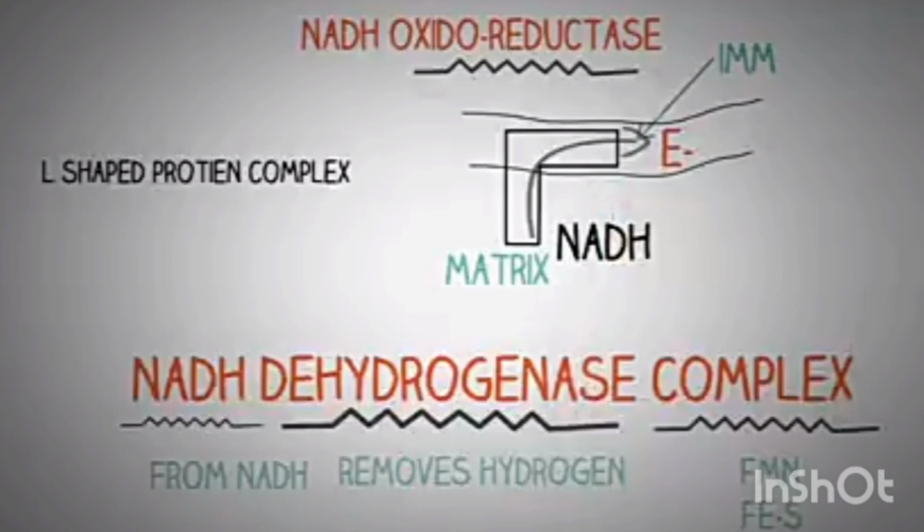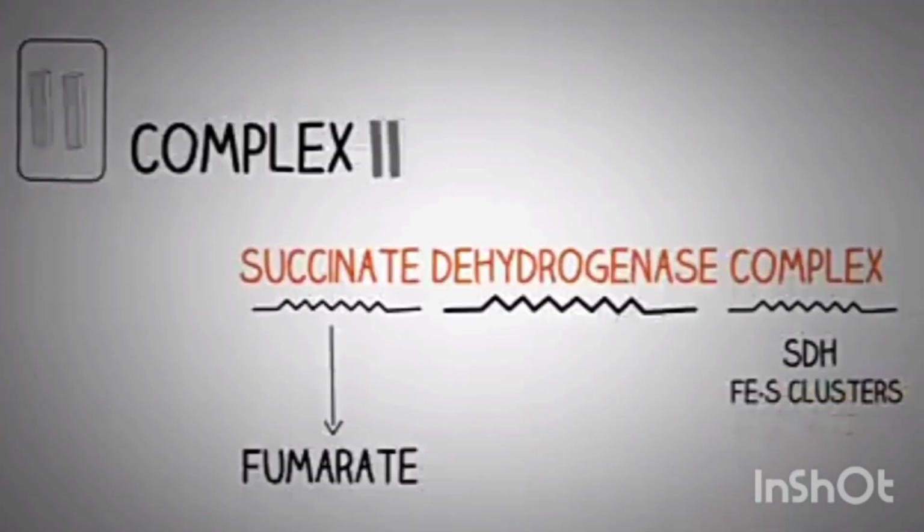The 2 electrons are taken by cytochrome C, then lost and received by cytochrome A and transferred to cytochrome A3. Cytochrome A3 loses 2 electrons again, which are taken by the atmospheric oxygen.